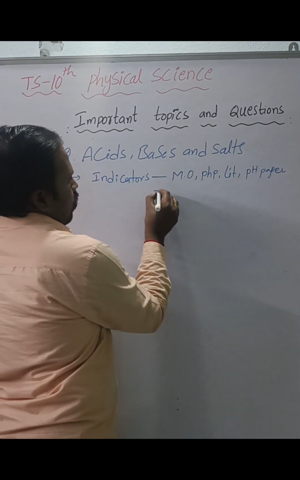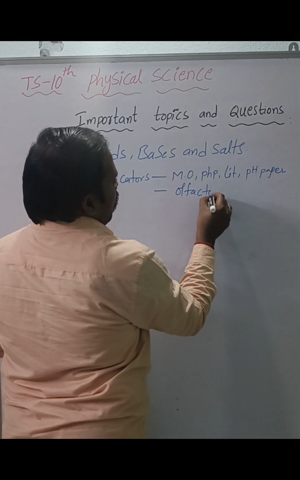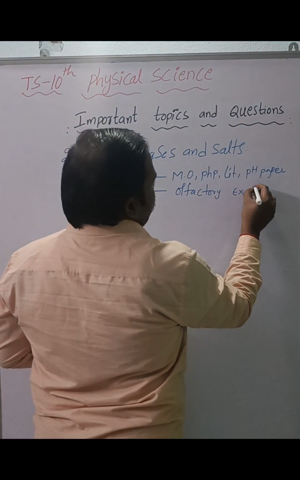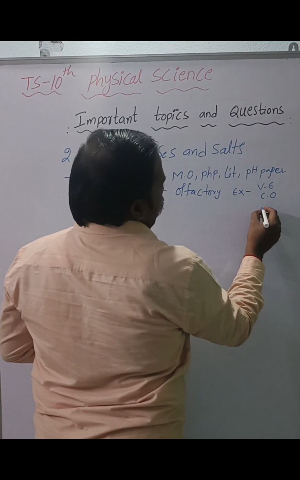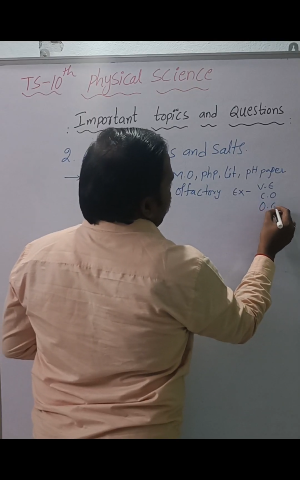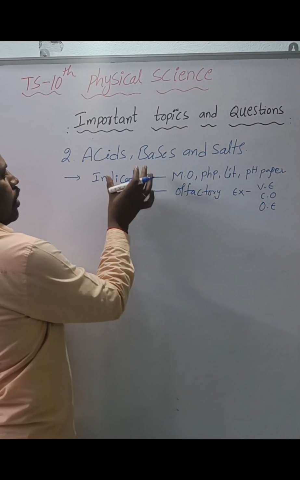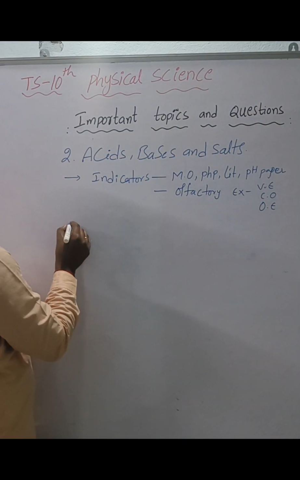Most important here are olfactory indicators. The examples are vanilla essence, clove oil, and onion extract. Based on this, you have to learn how you can test acids, bases and salts.